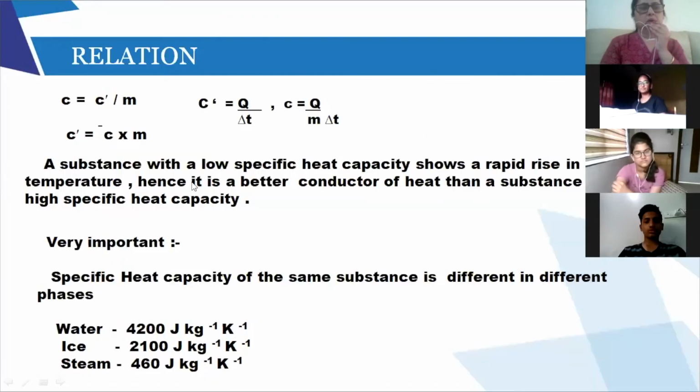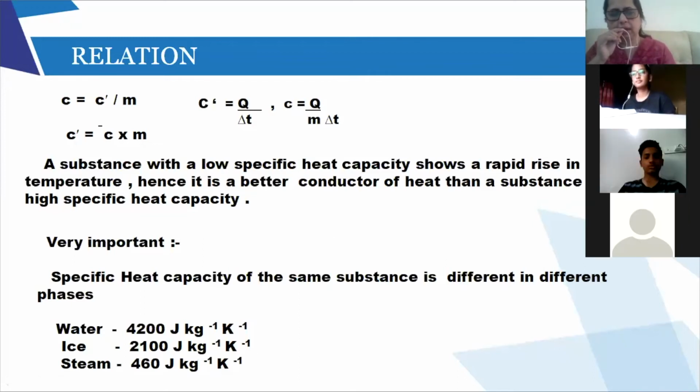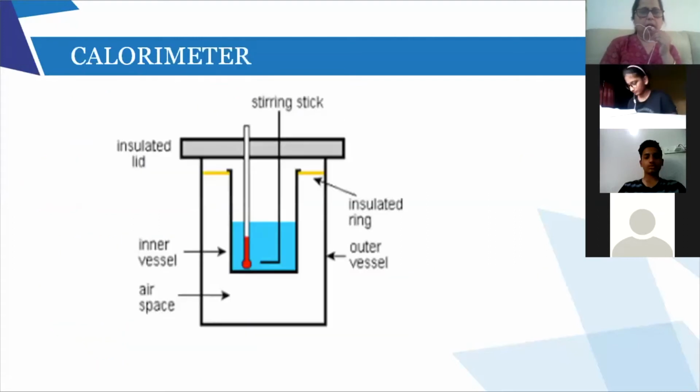Okay, so I explained how the specific heat capacity in different phases is different. Okay. Now, everyone look at this picture. This is a picture of a calorimeter. Now, this is a cylindrical vessel which is used to know the amount of heat that is gained or the amount of heat that is lost.